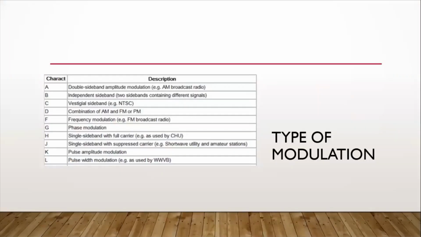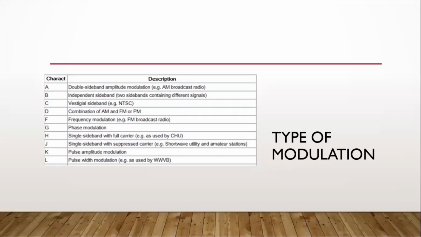We have discussed this, the types of emission that are important in communication or telecommunication. The first letter in the type of emission is the type of modulation. For example, A means double sideband amplitude modulation, used in AM broadcast radio. When B is the first letter, that is independent sideband. Independent sideband has two sidebands containing different signals.